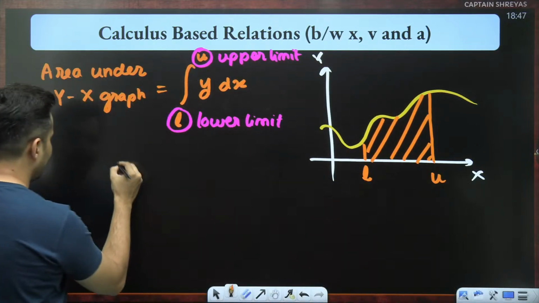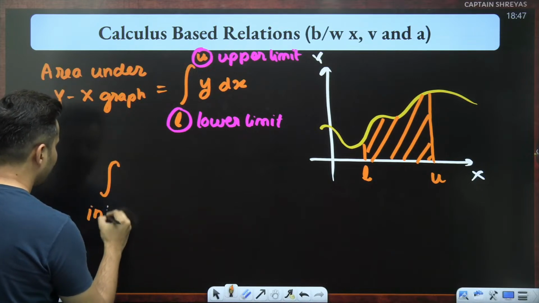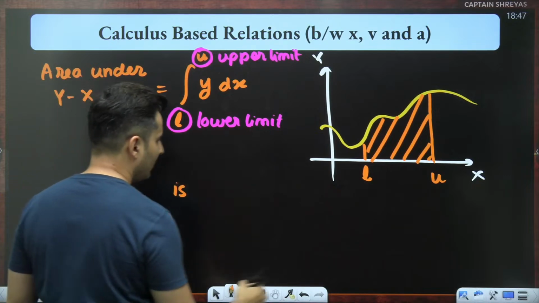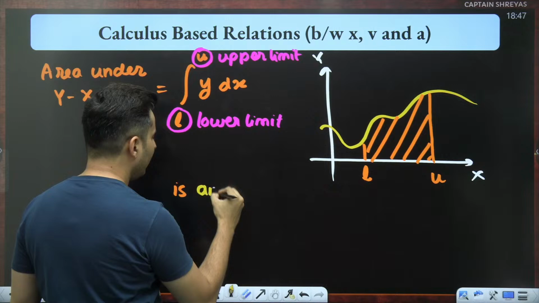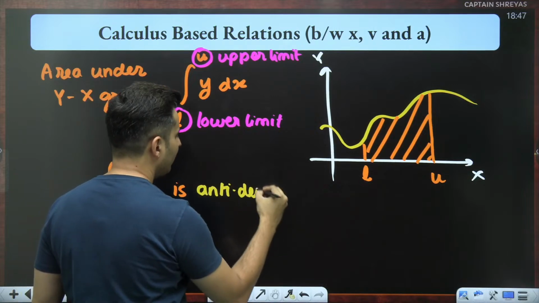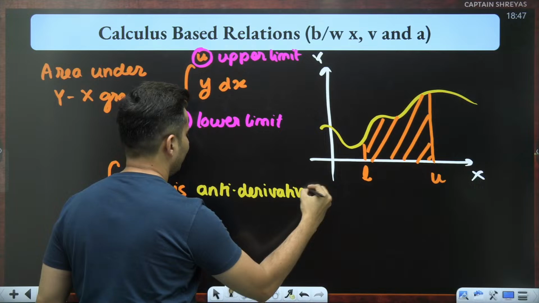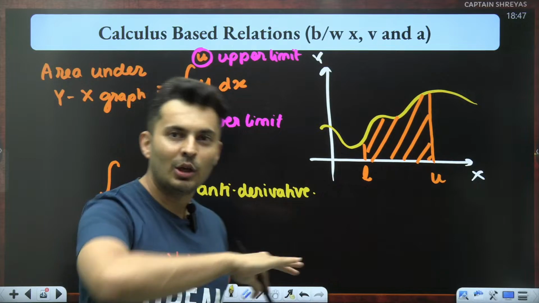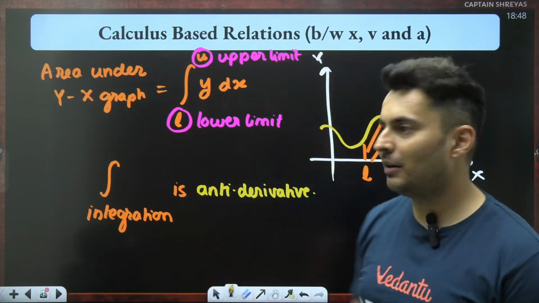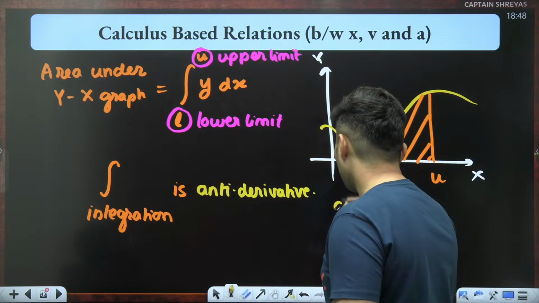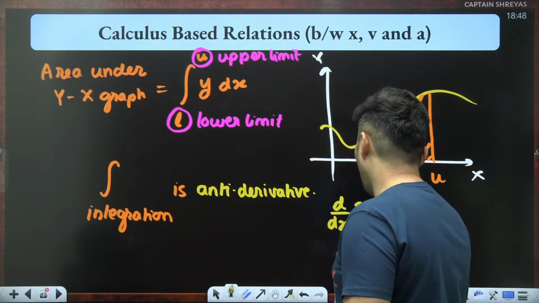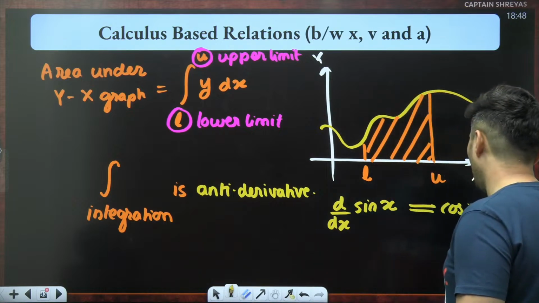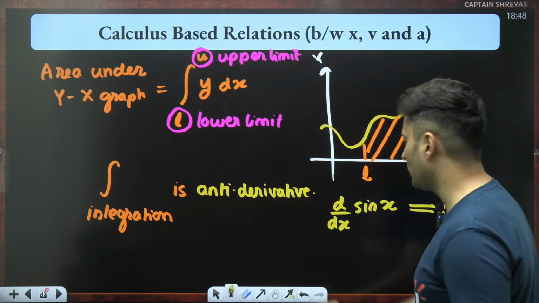And remember, this integration is nothing but the antiderivative, meaning if the derivative of something gives you something, if you flip it, you will get back the original function. For example, the derivative of sine of x gives you cos of x.